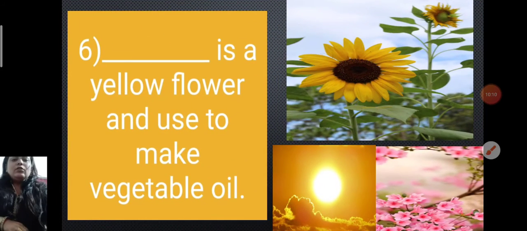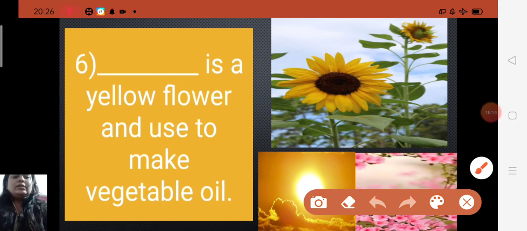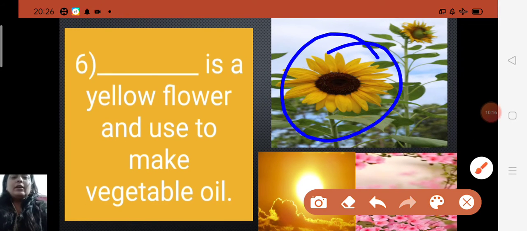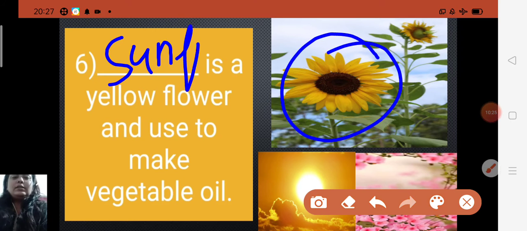Dash is a yellow flower and used to make vegetable oil. And also you can see this is a picture of a sunflower. Here you all have to fill in what? A compound word. So sunflower is a compound word. How can you see, children? Sun plus flower.